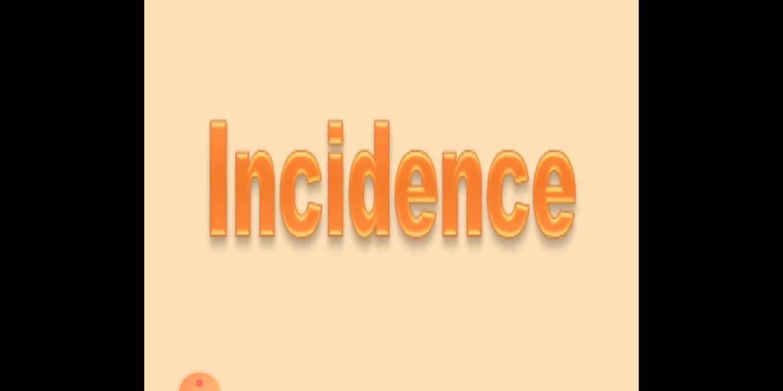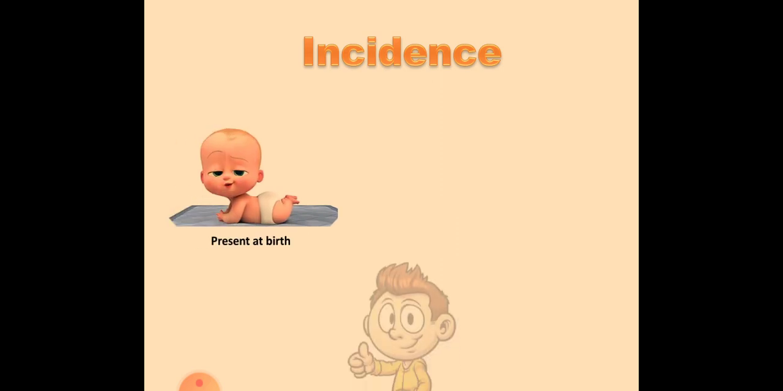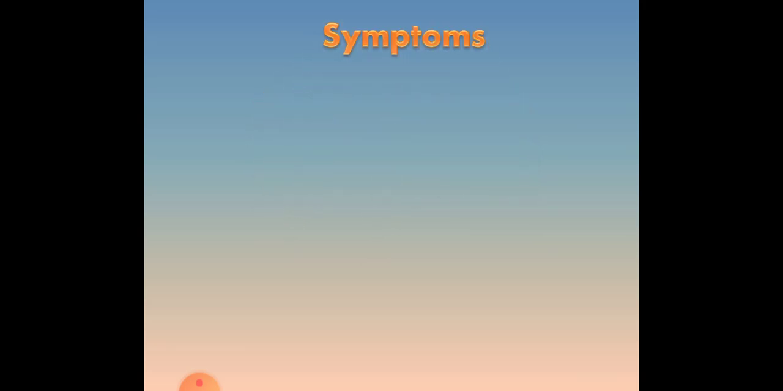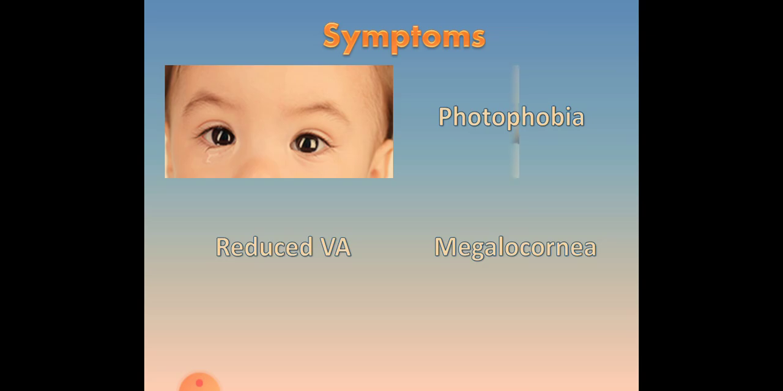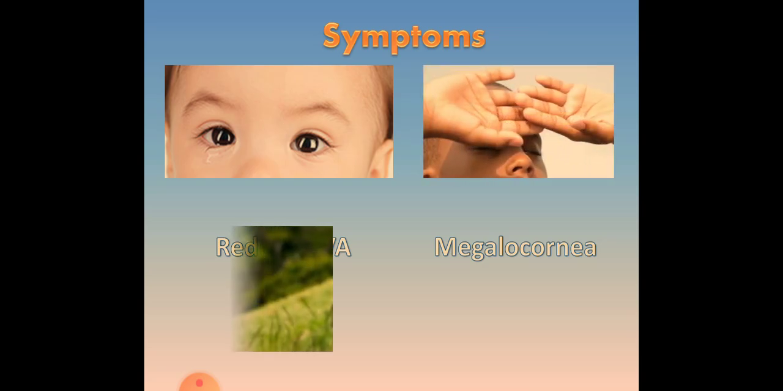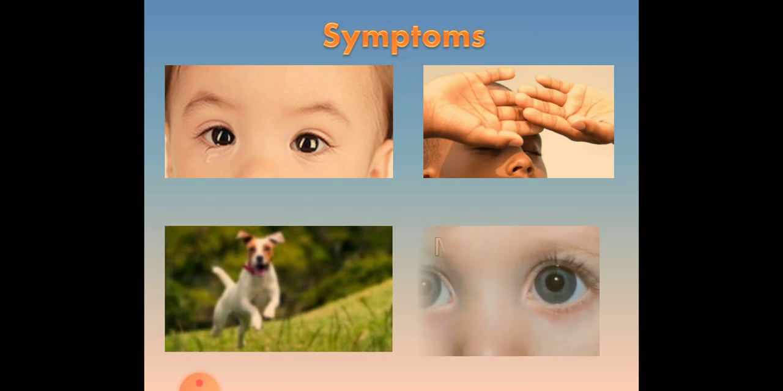Incidence: as its name indicates, it is present at birth. Symptoms may manifest within 1 to 3 years, boys are affected more than girls, and it is usually bilateral. Symptoms include lacrimation, which is present due to corneal edema and erosion, photophobia, reduced visual acuity, and enlarged cornea and eye as a whole due to scleral stretching.